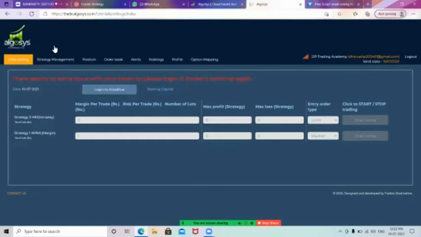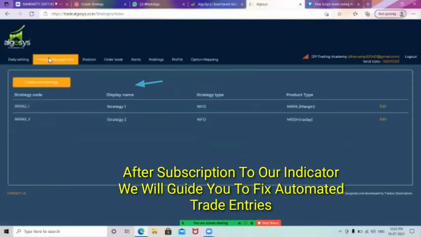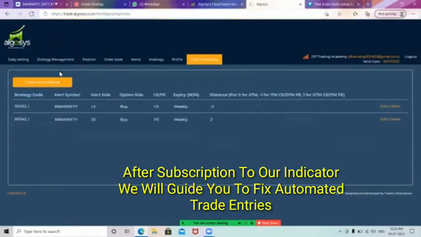So you can see this is the login procedure. That means you need to log in with your Alice Blue. If you click this button, you need to give your client ID and password, and after that it will be connected with your Demat account. After that, you can fix here what options and strike price you are choosing. This procedure we will be teaching you. If you are a futures trader we can set that up, and if you are an options trader you can easily set up option mapping here.